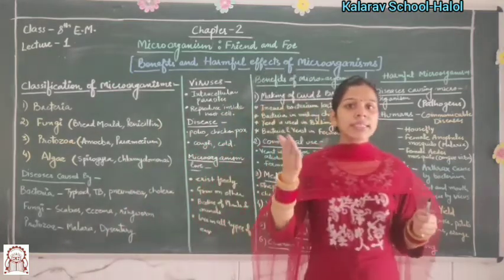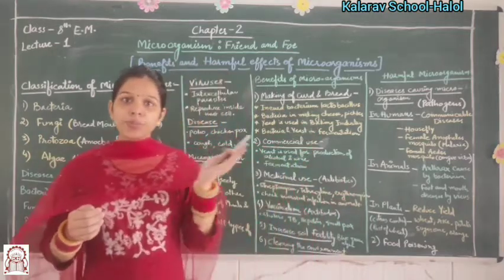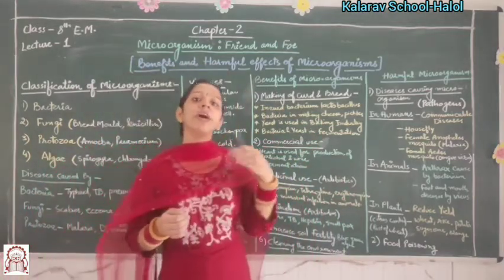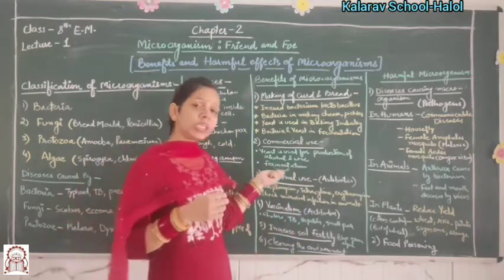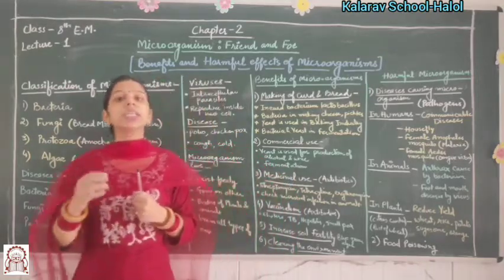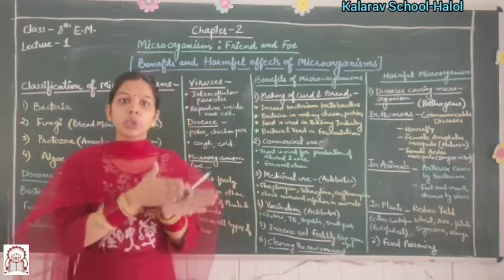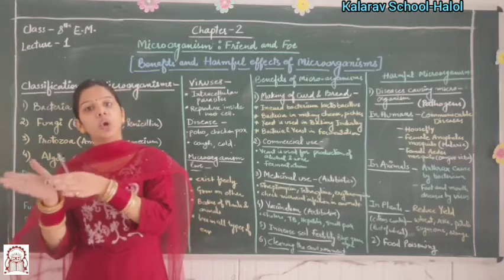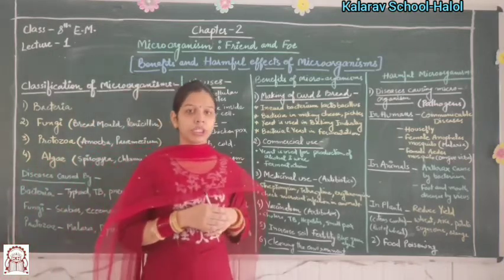So how is yeast used in the production of alcohol? This process is done by fermentation. Now the question arises, what is fermentation? Fermentation is the process of converting sugar solution into alcohol by yeast.